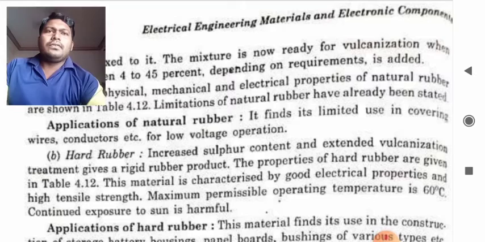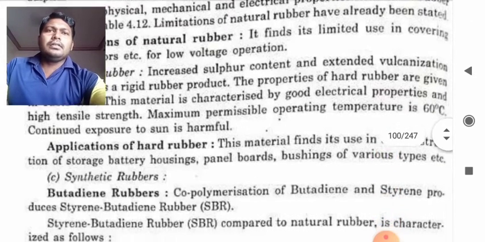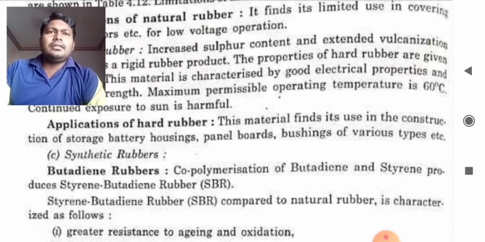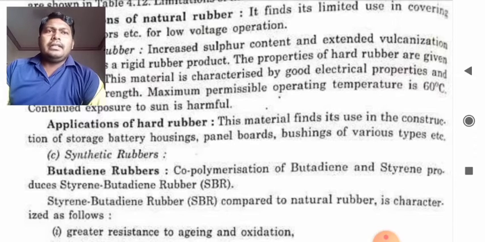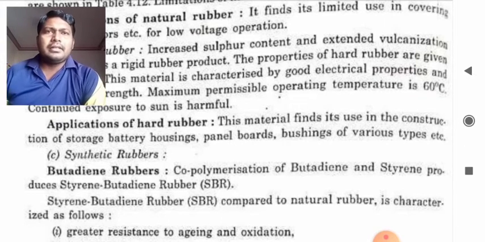Now, the application of hard rubber. Students, as we understood, it is an insulating material, so where this kind of material is used is very important. It finds use in construction of storage battery housings, panel boards, and bushings of various types. So it is found in battery storage and for bushing purposes.